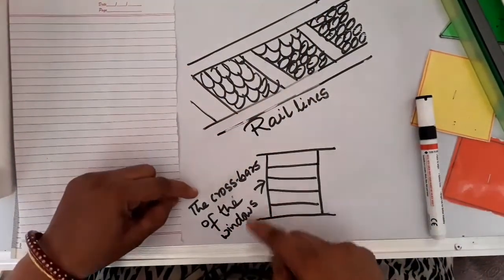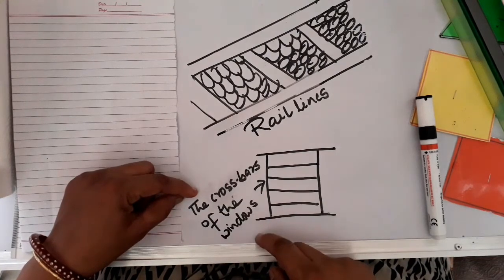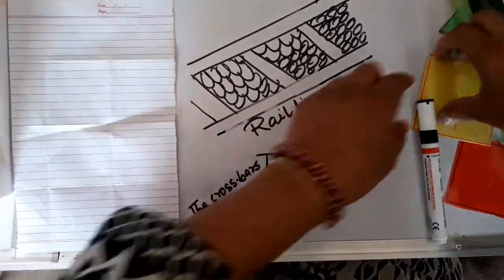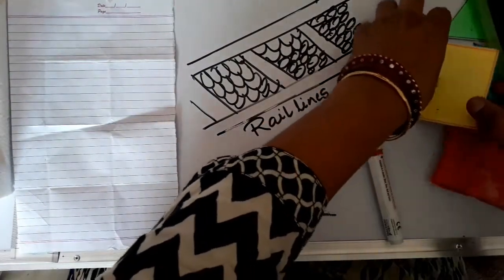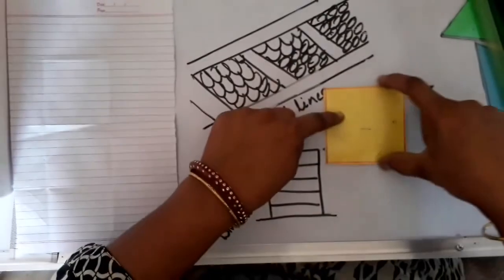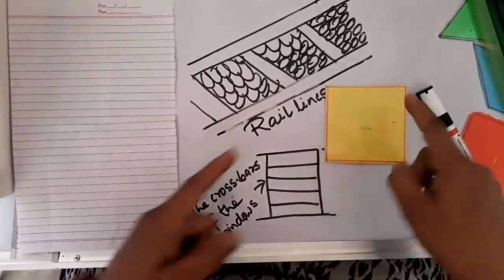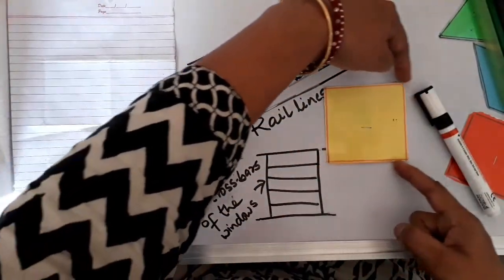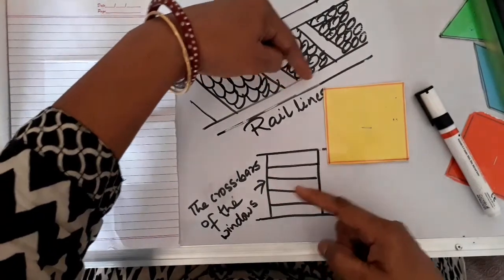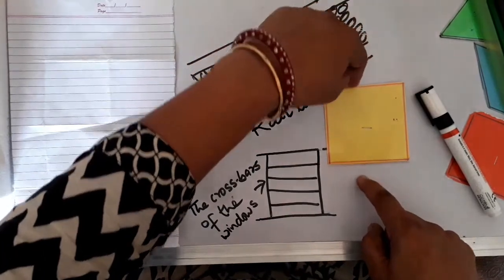The crossbars of the windows are also an example of parallel lines. Even you can see the opposite edges of the square. See, this is the square, and these two are opposite and these two are opposite. Even if you go on extending these lines on and on in both the directions, they will never meet. So opposite edges of a square are parallel.